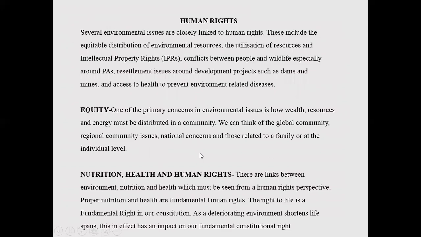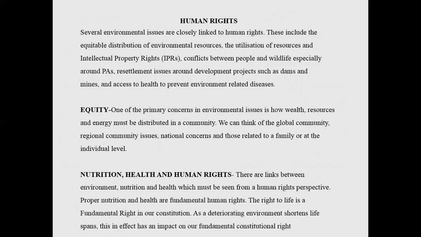Now, next coming to human rights. There are several environmental issues that are closely linked to human rights, starting from distribution of resources, utilization of resources, intellectual property rights, conflict between people and wildlife, and resettlement issues around developmental projects such as dams and mines. All these are related to human rights and environment.